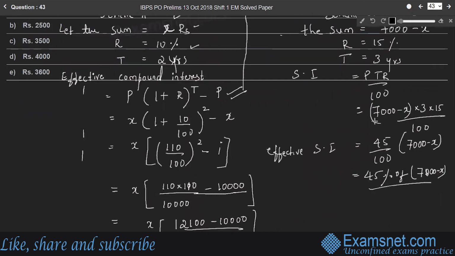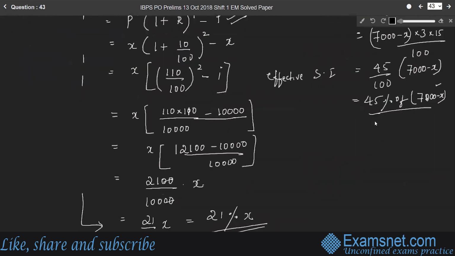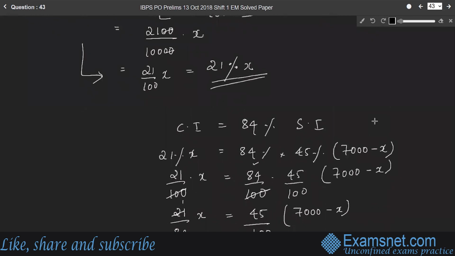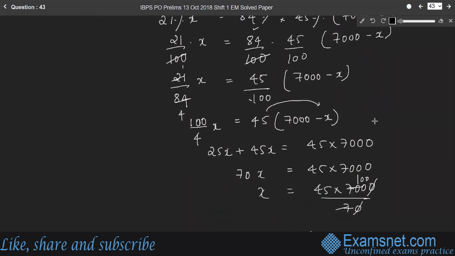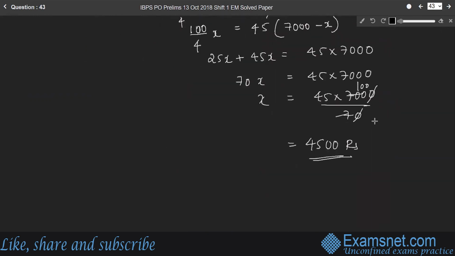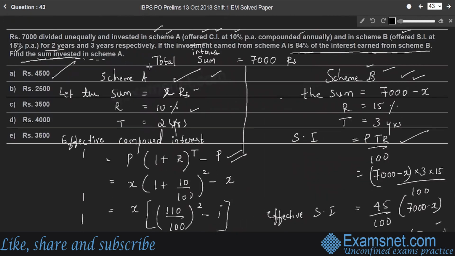Whereas simple interest from the formula PTR by 100 will give 45% of 7,000 minus X, because 7,000 minus X is the sum here in scheme B. And compound interest is 84% of simple interest. So using this relation, we are finding the value of X, which is the sum invested in scheme A. Therefore, the answer is 4,500.